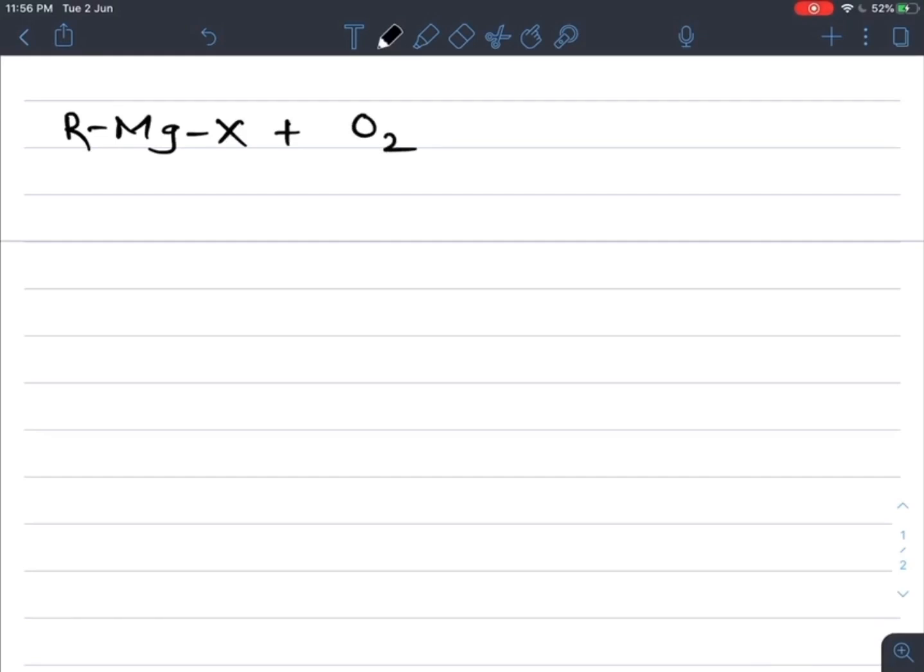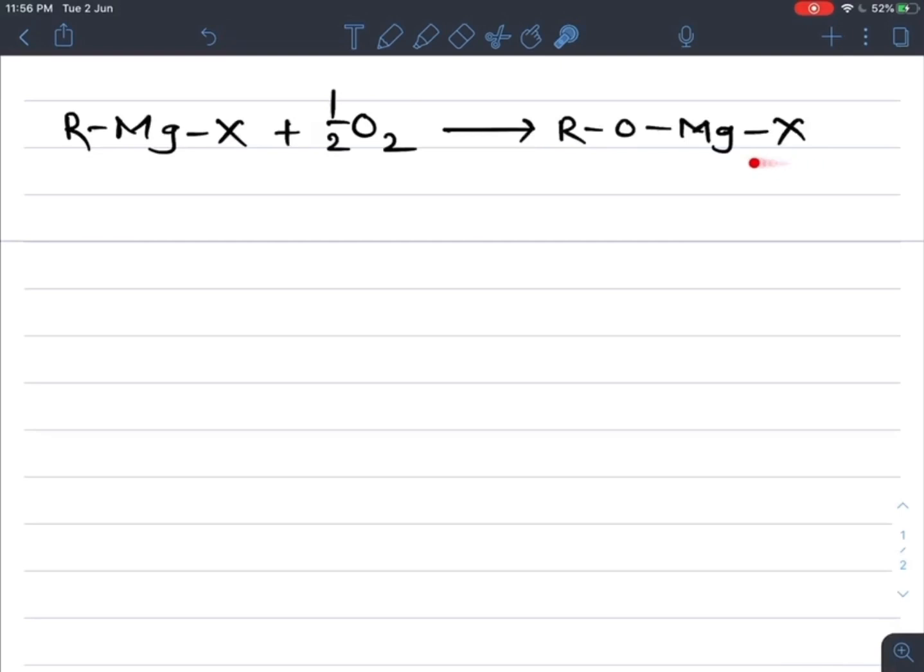So O2, that is if we take a half molecule of oxygen, that is 1 oxygen, in presence of dry ether, we get its corresponding intermediate product, that is ROMgX. Oxygen is divalent, it gets substituted in between this R and Mg.